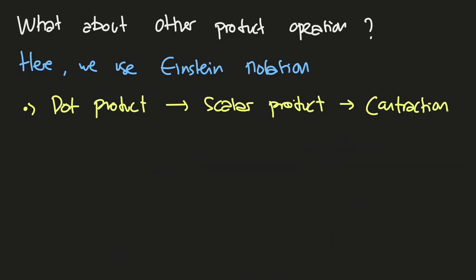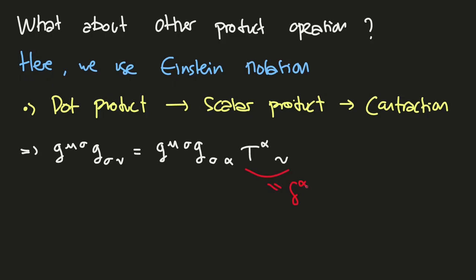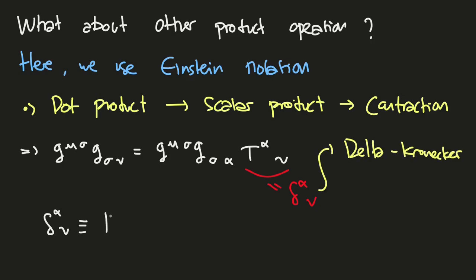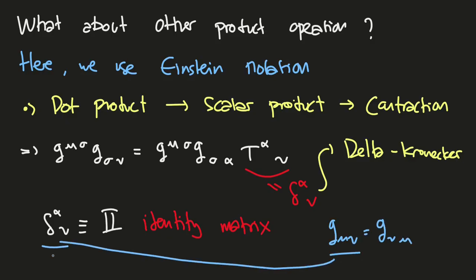And a footnote: if we make this matrix multiplication, which is represented as this tensor index contraction, then we can rewrite this contraction as this tensor, where T relates to the tensor δ^α_ν, known as the Kronecker delta, which represents I, the identity matrix. By this representation, we see that g_{μν} equals g_{νμ}, or is symmetric in its indices.